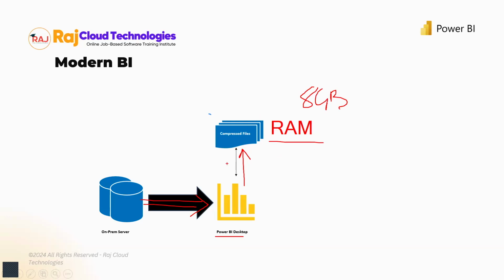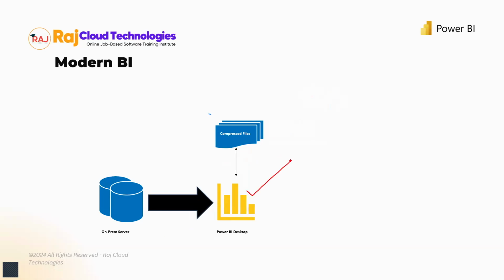Now let's understand a few things here. This is how things are going to work with your modern BI tools. The tool, Power BI, will actually pull the data. We talked about 5 years worth of data for Amazon. That 5 years worth of data is going to be pulled into this tool, and it is going to generate a compressed version of the file.